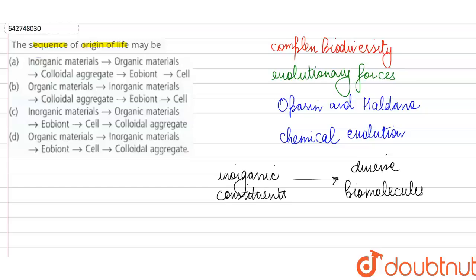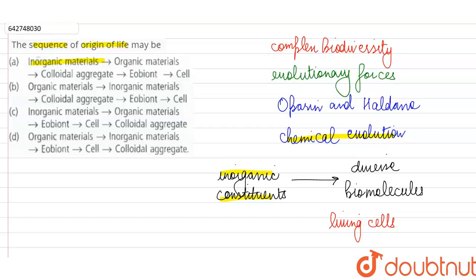So after these biomolecules, such as nucleic acids, proteins, fats, pigments, were formed, by the action of evolutionary forces, they could develop into the living cells. So what are we going to find first? The first thing should be, in our sequence, the inorganic materials or inorganic constituents that we are talking about in our chemical evolution theory.